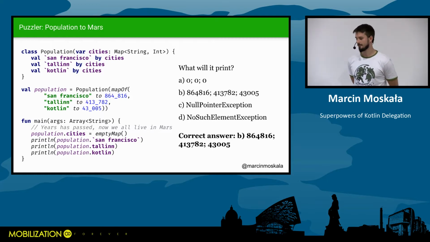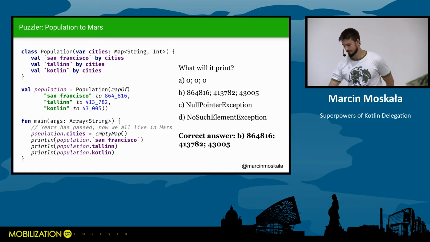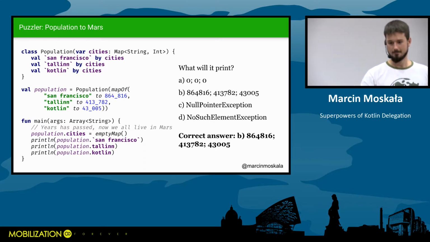When we use delegate to create a population here, it keeps a copy of that map and uses it all the time. So even if we change a reference, it's still the same map. Yeah, that's exactly the point.